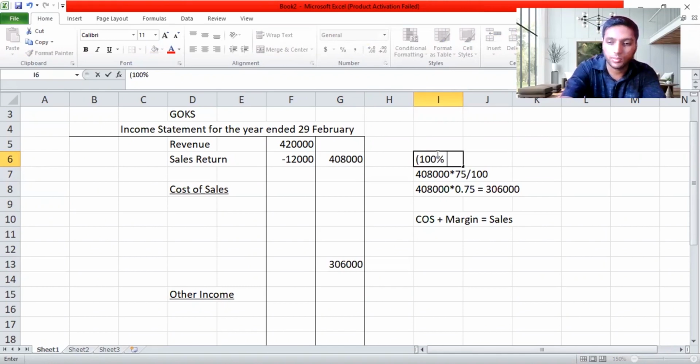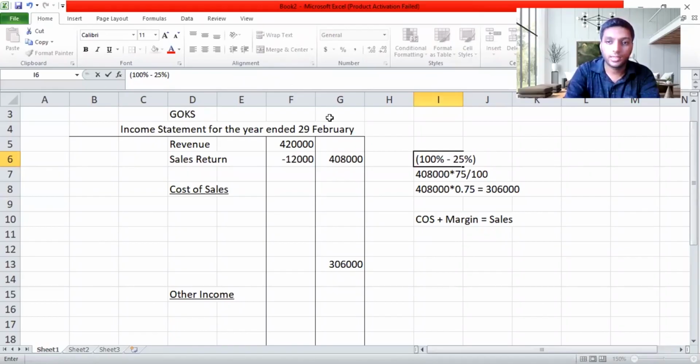This is 100 percentage because they kept a margin of 25 percentage. So I'm able to find the balance 75 percentage. So 75 percentage is the balance of cost of sales, because 25 percentage is the addition which they have made to make it as sales. So I hope you understood how I got this cost of sales. Now after finding this cost of sales, keeping that aside, I am moving on to the second adjustment. Let's start the second adjustment.